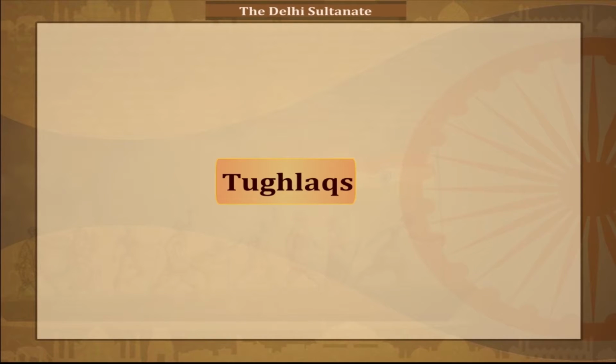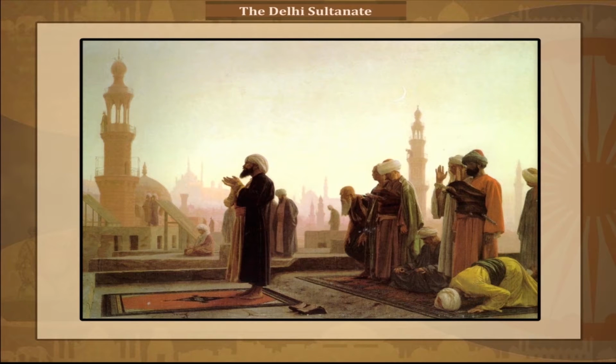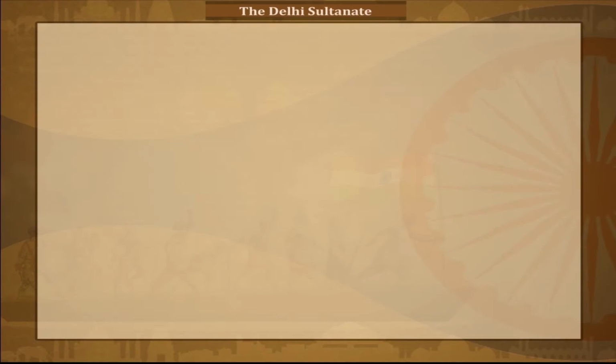Tughlaqs. A number of revenue reforms were also undertaken. Only the taxes allowed by Islamic law were imposed and all other taxes were abolished.